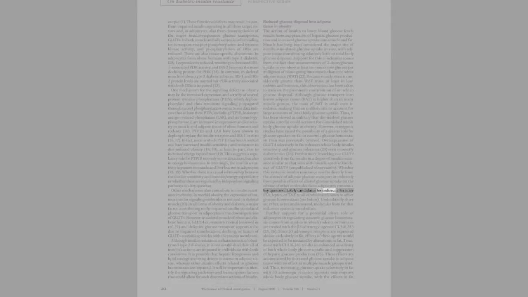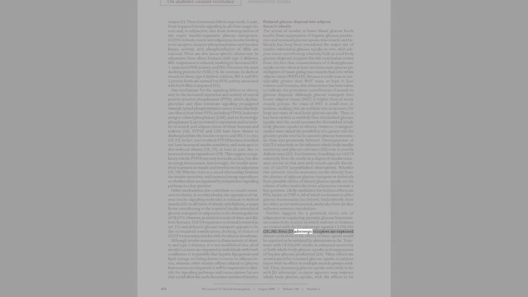Likely candidates for indirect effects are FFA, leptin, or TNF-alpha, all of which are known to affect glucose homeostasis. See below. Undoubtedly there are other, as yet undiscovered, molecules from fat that influence systemic metabolism. Further support for a potential direct role of adipocytes in regulating systemic glucose homeostasis comes from studies in which rodents or humans are treated with the beta-3 adrenergic agonist CL316,243, 25, 26.